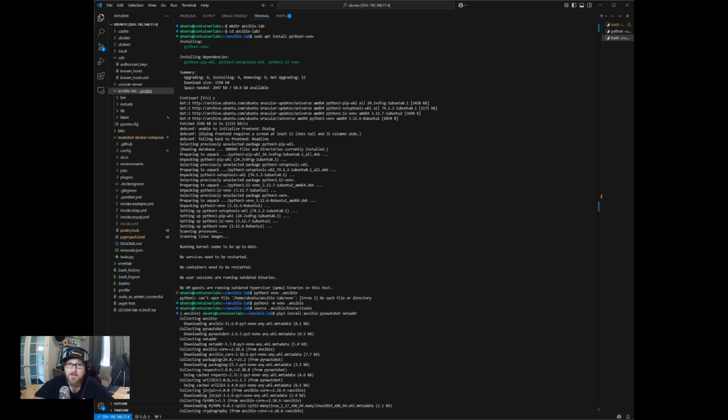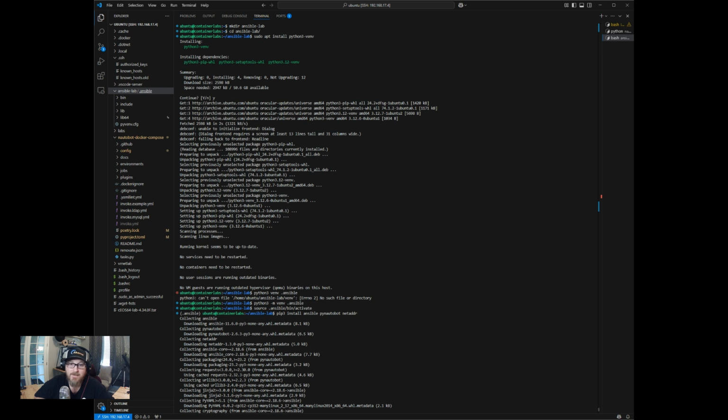You can see up on the screen there, we did a sudo apt install on the Ubuntu VM that I'm using. That installed our Python 3 requirements to set up a virtual environment, as you can see there under the dependencies. After that, we use python3 -m venv .ansible, and the .ansible is the folder where you're going to place your virtual environment. So under our new folder called ansible-lab, we now have a folder called .ansible, and this is where we'll manage all of our dependencies for using Ansible essentially.